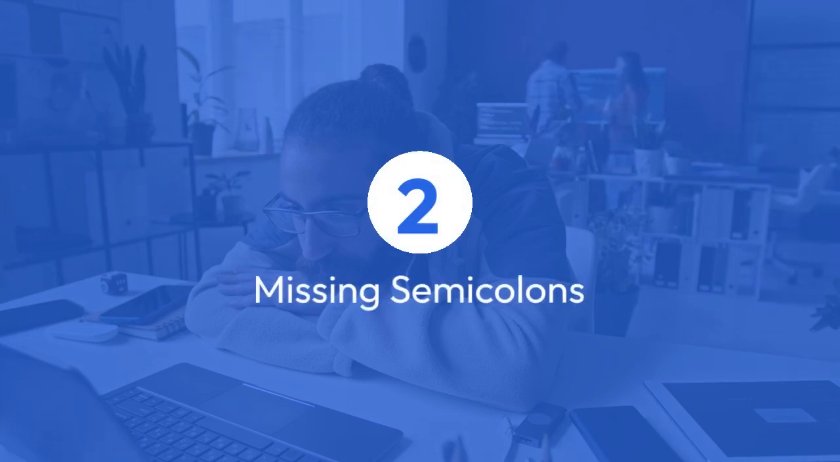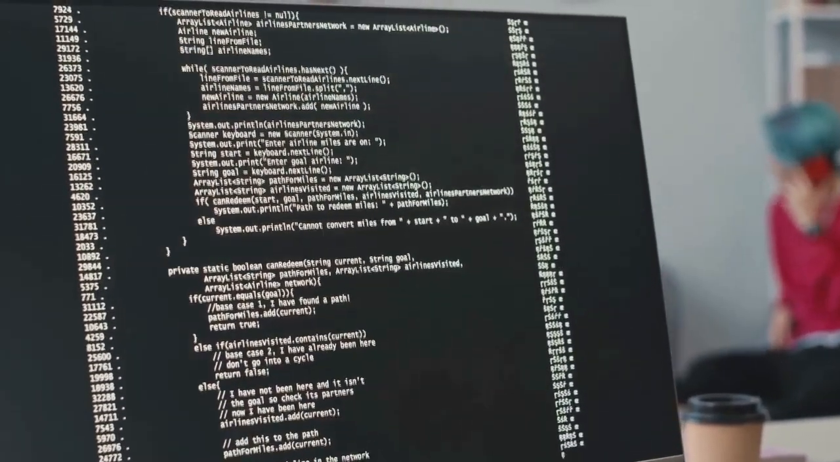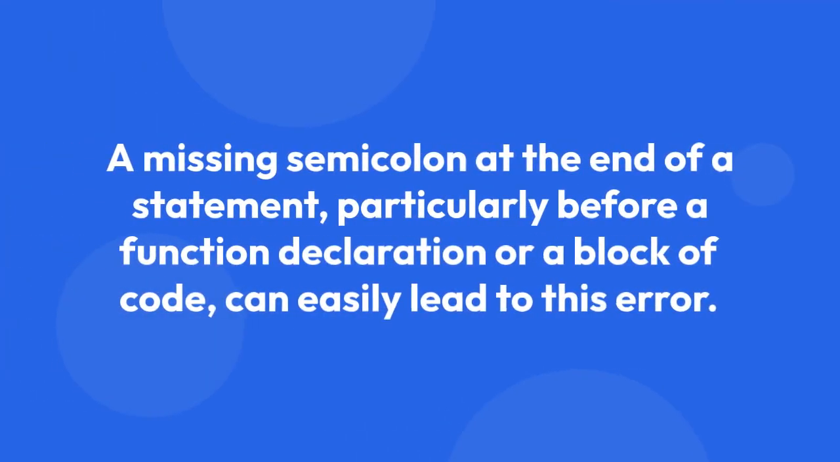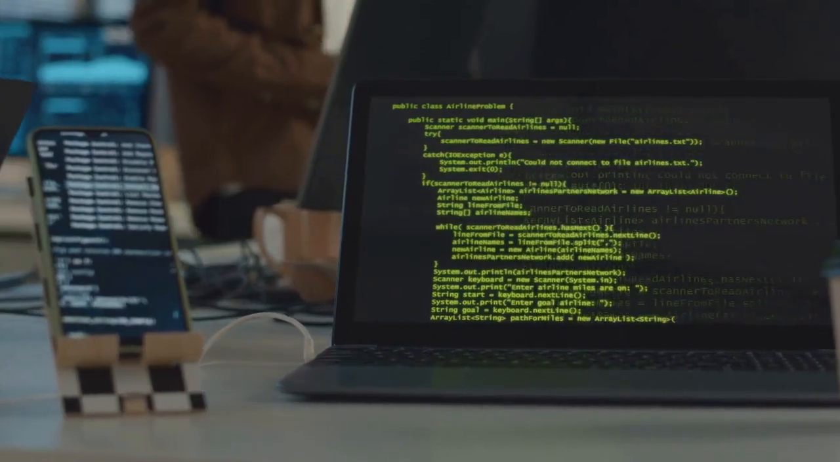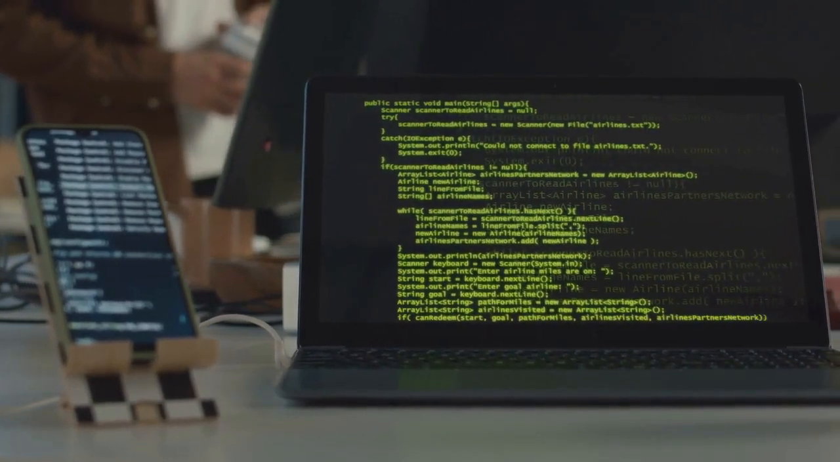2. Missing semicolons. C is a very picky language about semicolons. A missing semicolon at the end of a statement, particularly before a function declaration or a block of code, can easily lead to this error. Always double-check for stray semicolons, or their absence, after declarations and statements.